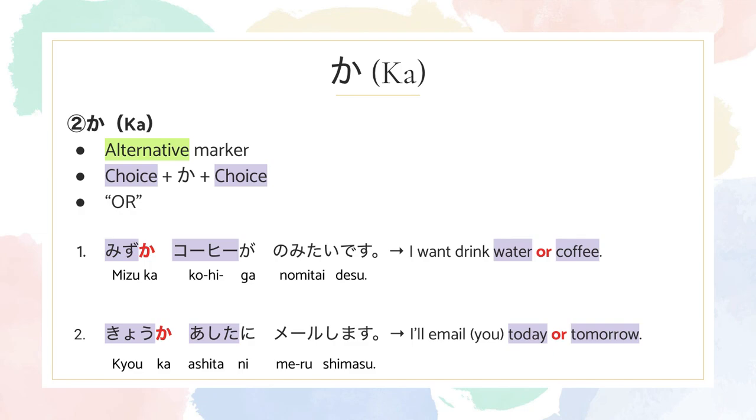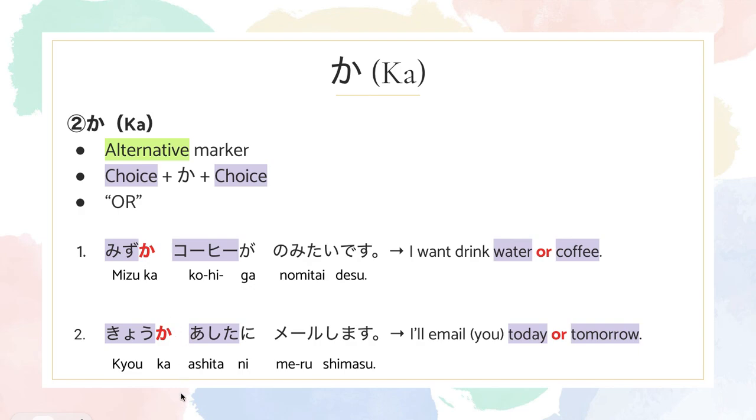So, in this sentence, what are the choices? It's water and coffee. So, all you have to do is find the exact same words in the Japanese sentence, mizu and kohi, and then insert ka in between.